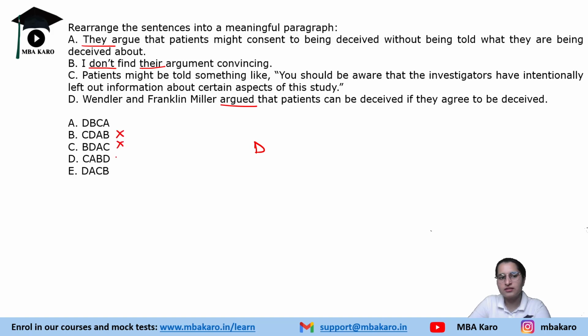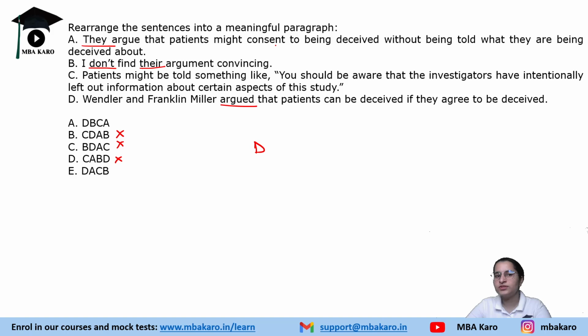So not B, C, D. So these two have D first. Afterwards, Wendler and Franklin Miller, that patient can be this. Then I don't find their argument convincing. So they have not argued yet. Just, okay, patients might be told something. Again, we are not going to put it after D. Then after D, what should come?